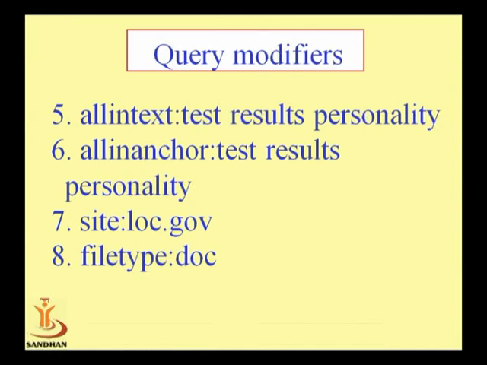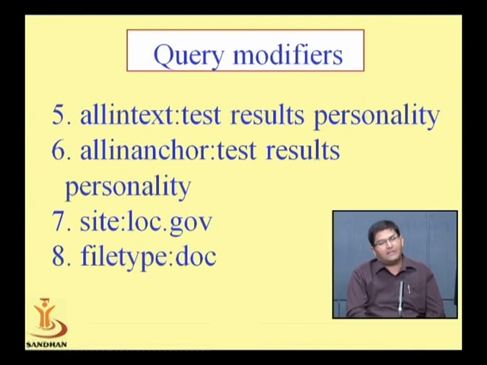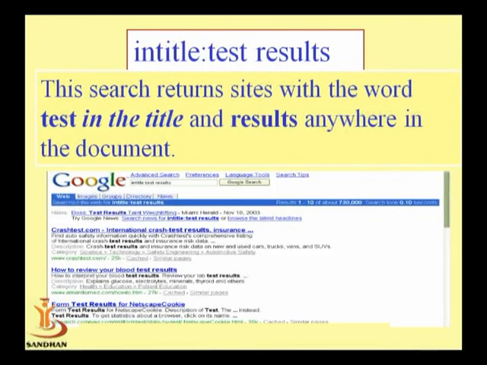Means if you want to search on a specific site, at that time you can use this command, that is site, then colon, location, then dot government. Then file types, means if you want to search for docs, ppt, pdf, text files, at that time you can search through the file types. Now let me see about the in title.